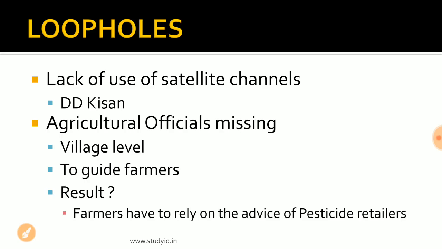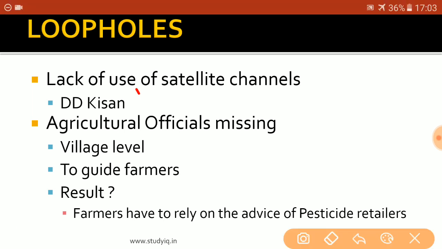Now, as far as the loopholes are concerned, recently Prasar Bharati, under the Government of India's Ministry of Information and Broadcasting, launched a satellite channel by the name of DD Kisan. This channel was launched to acquaint farmers with different agricultural techniques, water conservation techniques, how pest attacks can be controlled, and all the contours related to agriculture. They even have some programs in which farmers can directly call the experts on the show and get their queries resolved.